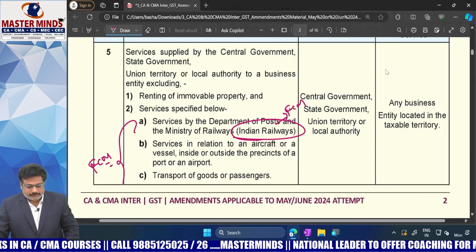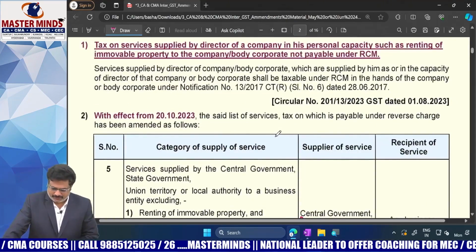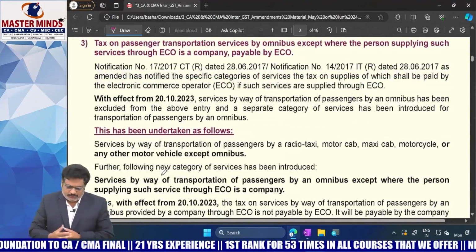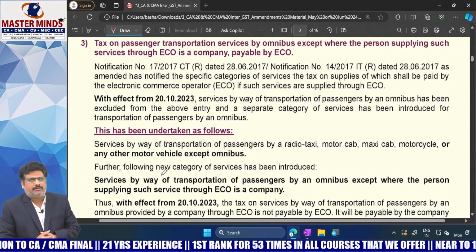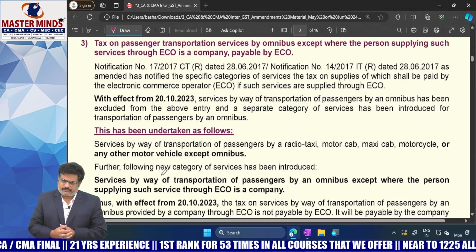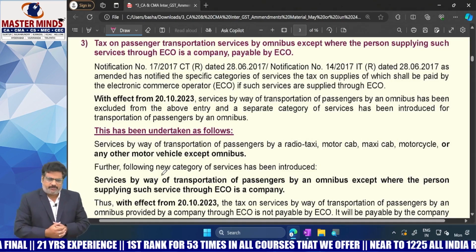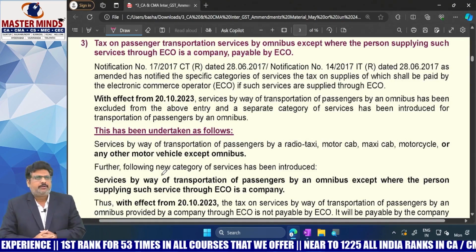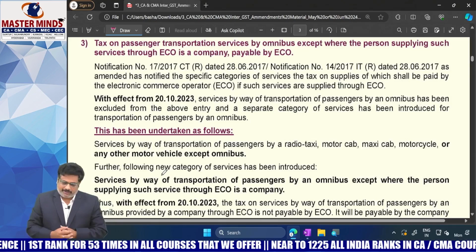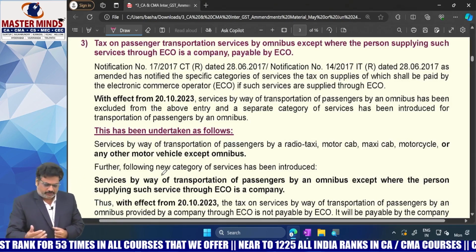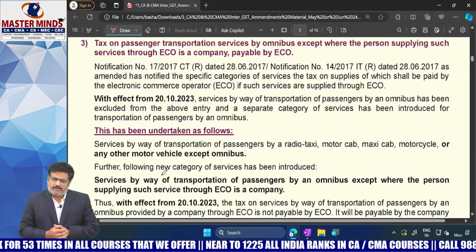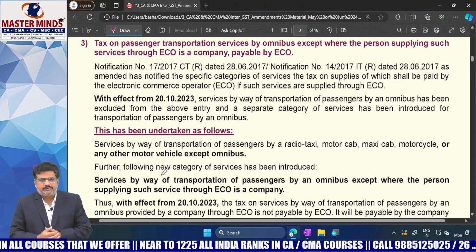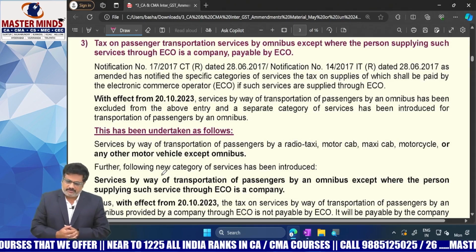Okay, so this is the amendment, you can check there. So the second one, 5A. Now we need to see the exemption amendment with respect to section 9 subsection 5 ECO. And with respect to this particular ECO 9.5, now its scope is somewhat restricted. But before going to discuss that, what is the existing provision with respect to 9.5? Generally 9.5 is applicable only with respect to ECO of services. In that, not to all the services.